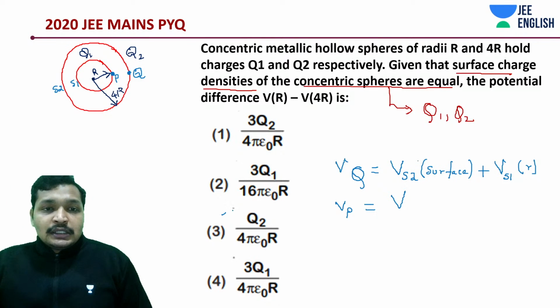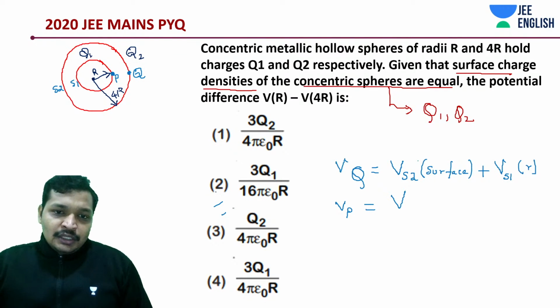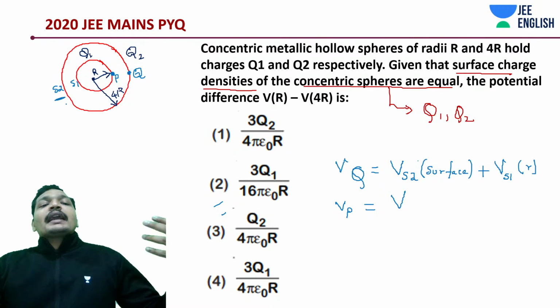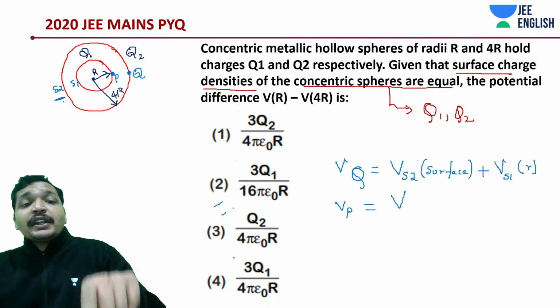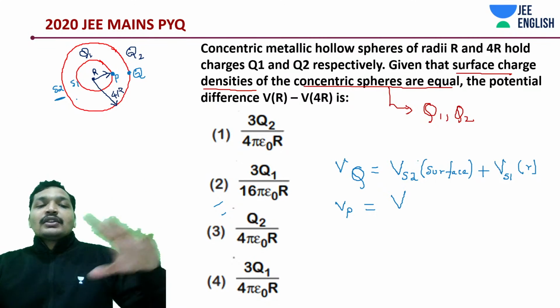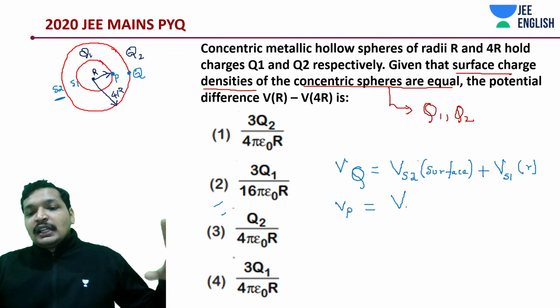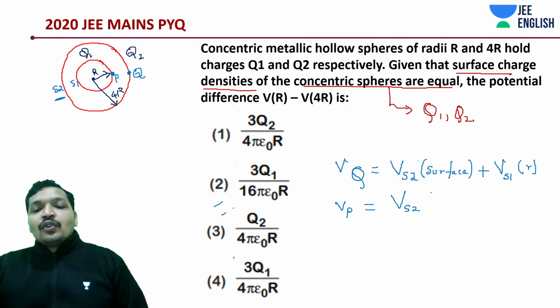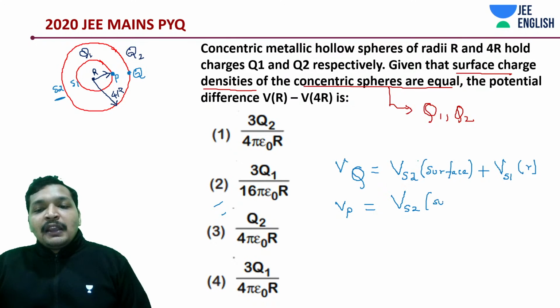So for this shell 2, again, it's going to be the surface potential of shell 2. You need not even worry about what the expression is. That is what I was about to say. Once you subtract P from Q, you'll understand there is absolutely no point in calculating VS2.